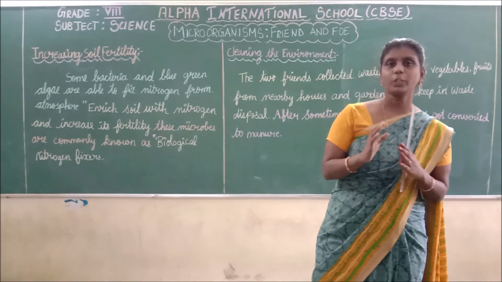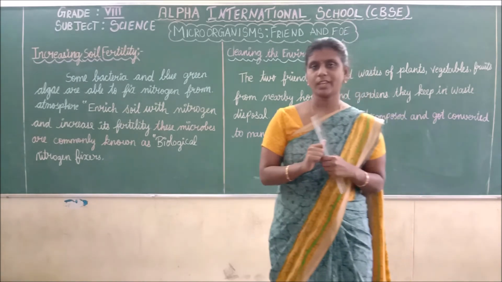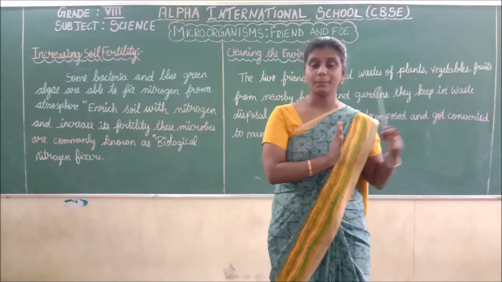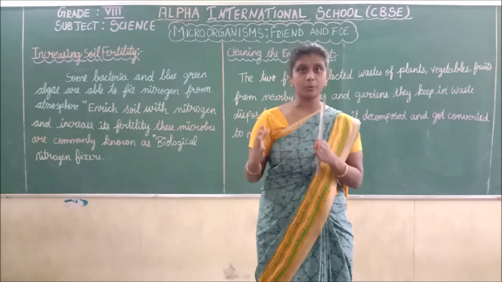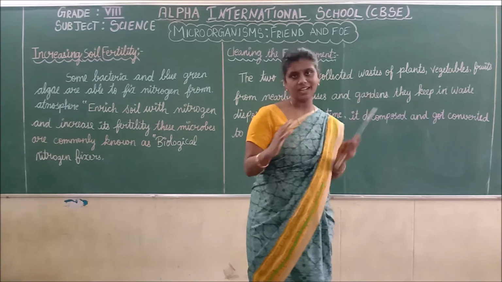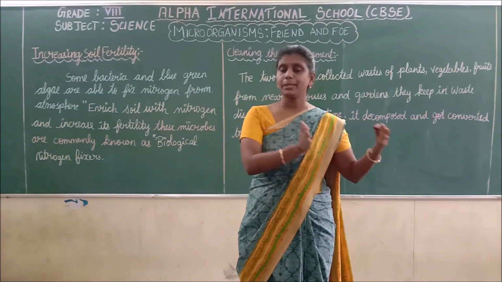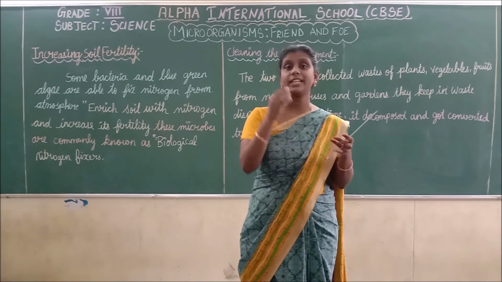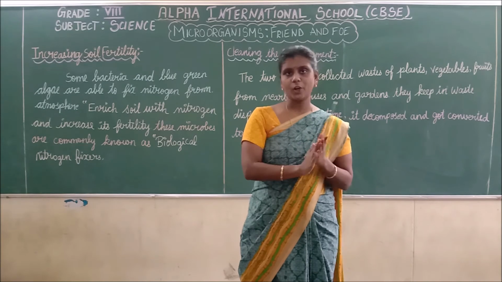Okay, in activity 2.5, they are taking two pots, pot 1 and pot 2. In pot 1, they are collecting and putting the waste of vegetables, fruits and plants, that is pot A. Simultaneously, in pot B, they are putting polythene covers and plastic glasses.